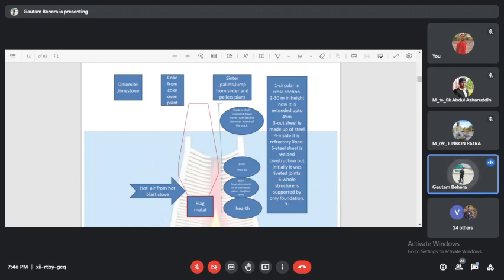So basically this dolomite and limestone undergo calcination. They become lime, CaO or MgO, or only CaO. They will react with silica and alumina to form a ternary compound. The ternary compound is what? CaO.Al2O3.SiO2 or MgO.Al2O3.SiO2. This is a ternary compound which has a low melting point or low softening point. It is a slag.